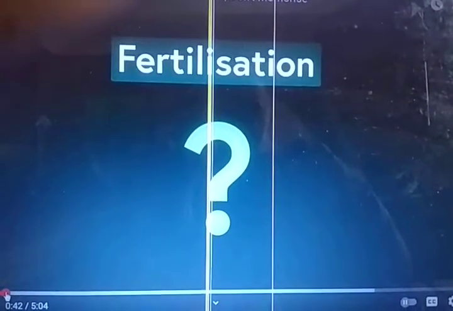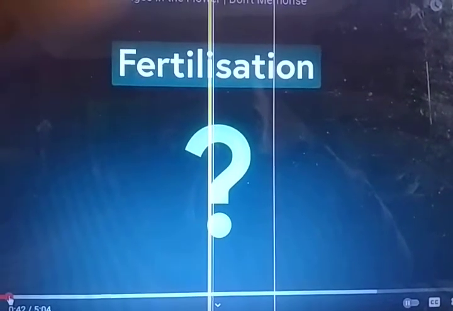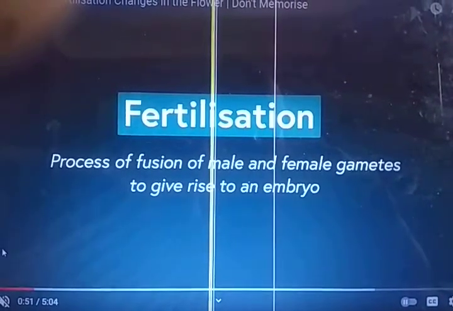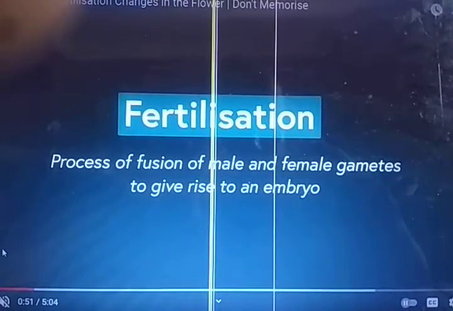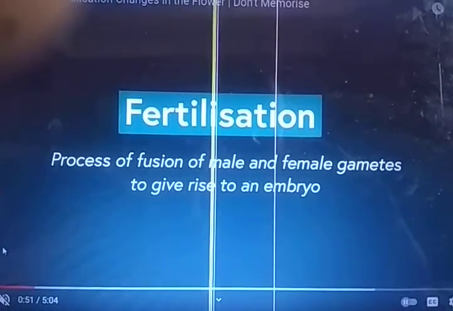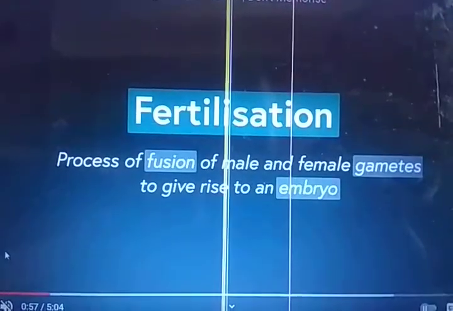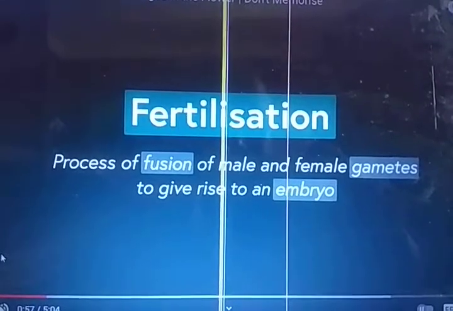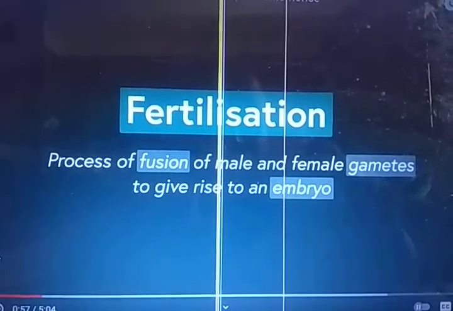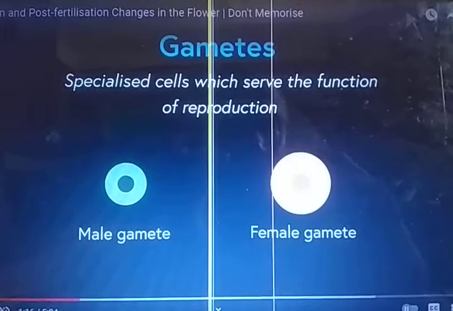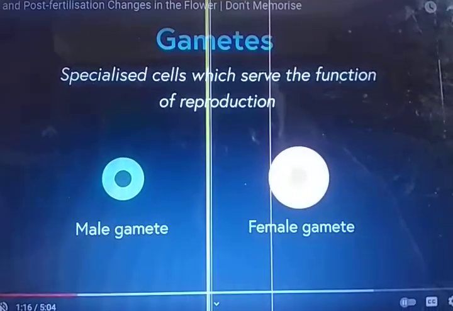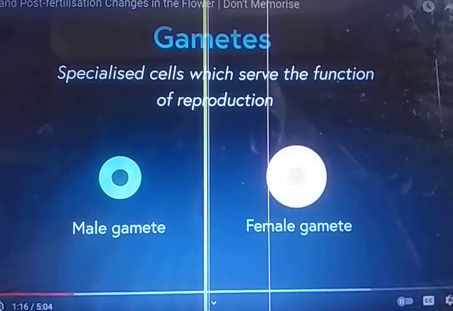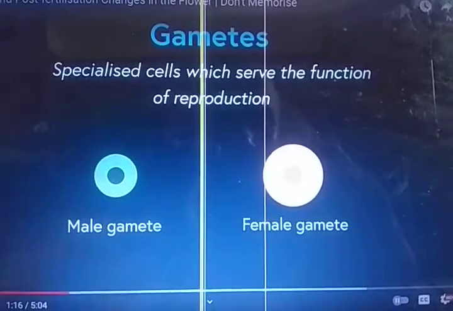And the next step is, what is fertilization? Fertilization is the process of fusion of male and female gametes to give rise to an embryo. It is known as fertilization. Once again, male and female gametes, when they fuse, which means when they combine together, form an embryo.